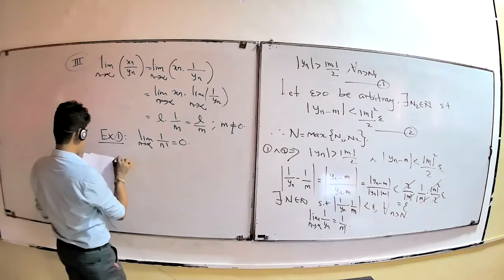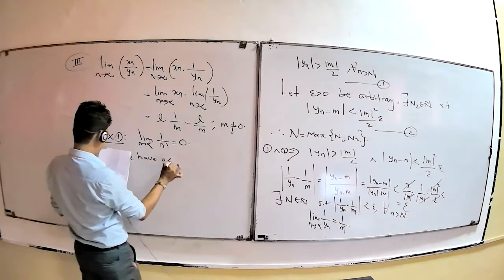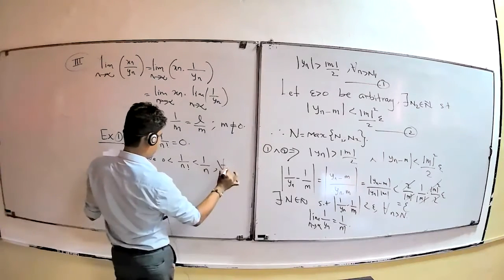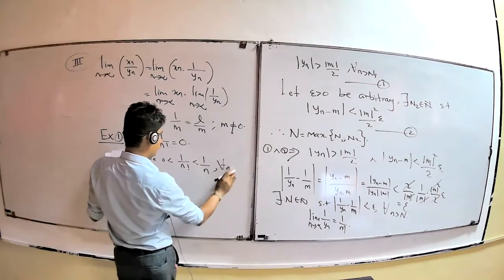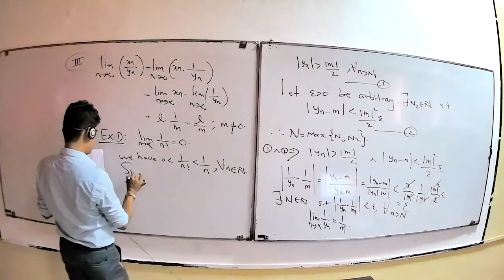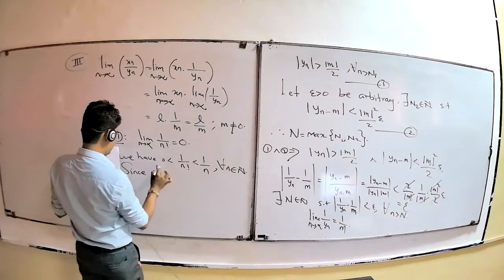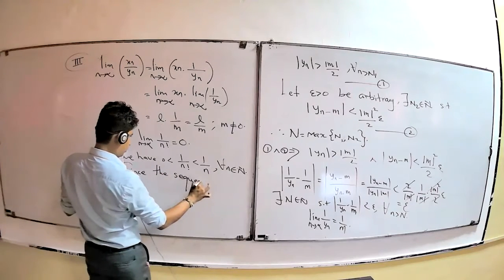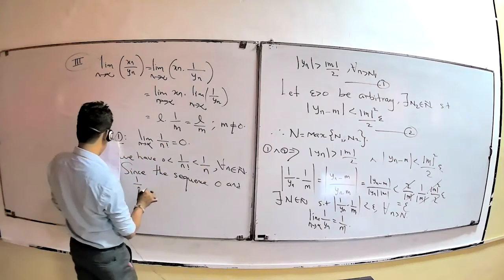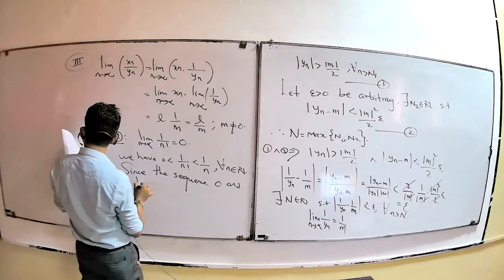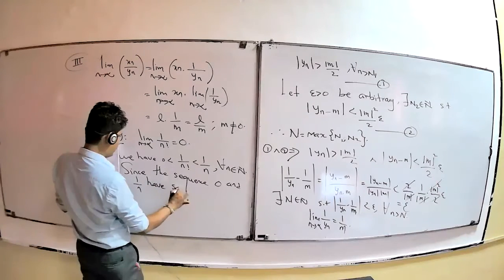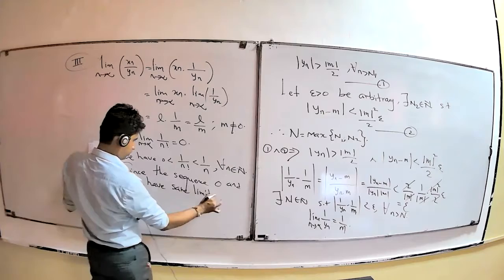Obviously we have 0 less than 1 over n factorial, less than 1 over n, for all n belonging to natural numbers. Since one sequence is the 0 sequence and 1 over n is another sequence, they have the same limit.